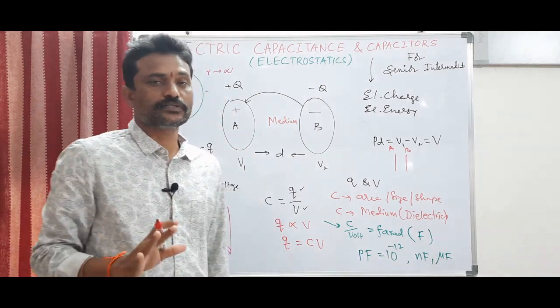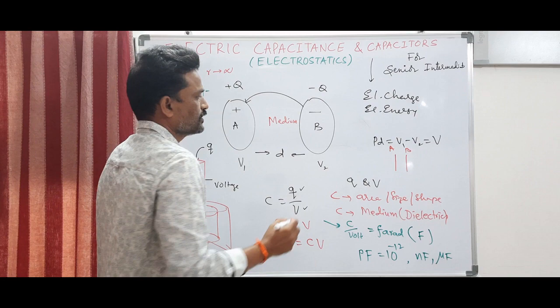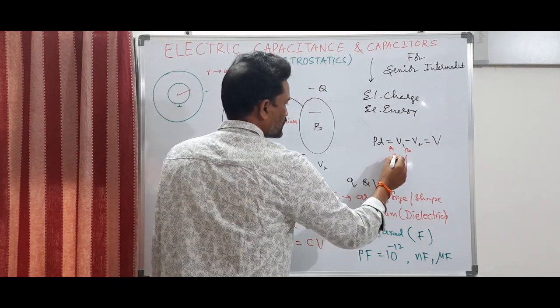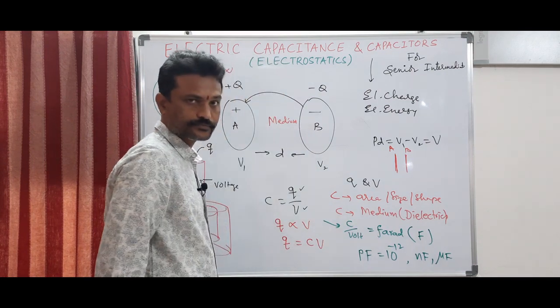So all capacitors are nothing but parallel plate capacitors. That is the reason why a capacitor is indicated by a symbol consisting of two parallel lines of same size.